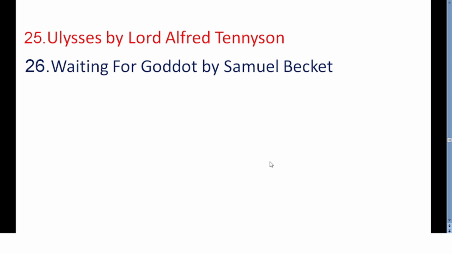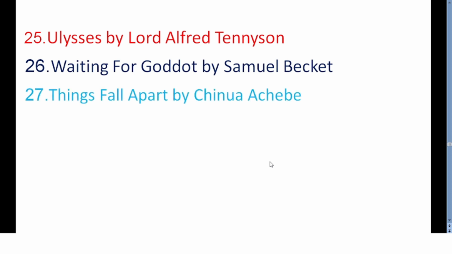Then if we go to the next work, that is Things Fall Apart by Chinua Achebe. This is also a very important work from African literature, and it talks about many cultural issues in Africa. Okonkwo is the protagonist of Things Fall Apart.